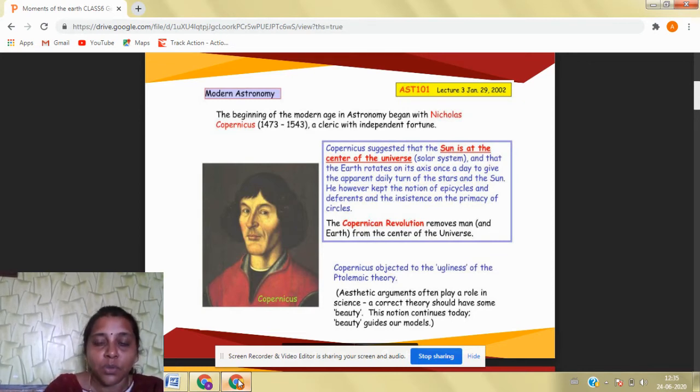And Earth was also revolving around the Sun. Earth only looks to be stationary, but actually, Earth moves on its own axis and also revolves around the Sun. From this, we understood that Earth has two movements, that is, rotation of the Earth and revolution of the Earth. That is, Earth moving on its own axis is rotation, and Earth moving around the Sun is called revolution.